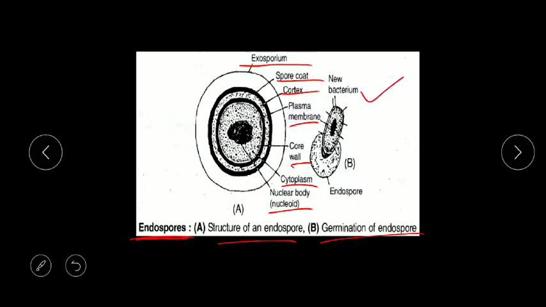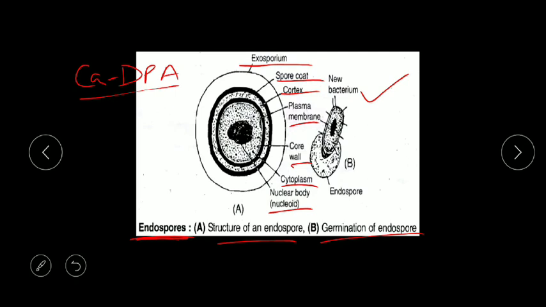But when again they achieve a favorable condition, there will be germination of endospore. All these walls will be removed, and the bacteria will come out and live as a new bacteria. Now, the question they usually ask is in which condition this endospore is formed, and you know that it is formed in unfavorable condition.